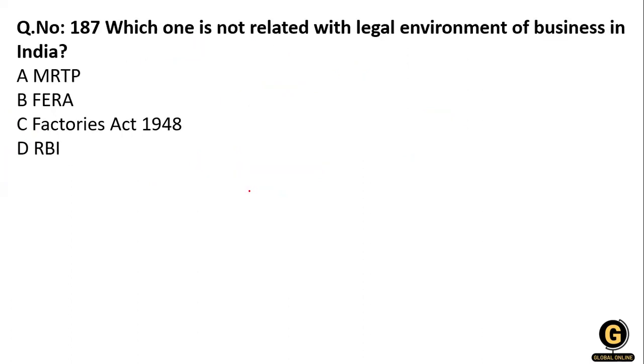Clear? Which one of the following is not related to the legal environment of business in India? MRTP, FERA, Factory Act 1948, or the RBI? So what will be the right answer? RBI is the right answer, because the MRTP is also in the legal environment, and the FERA is also, and the Factory Act is also part of the legal environment of the business.